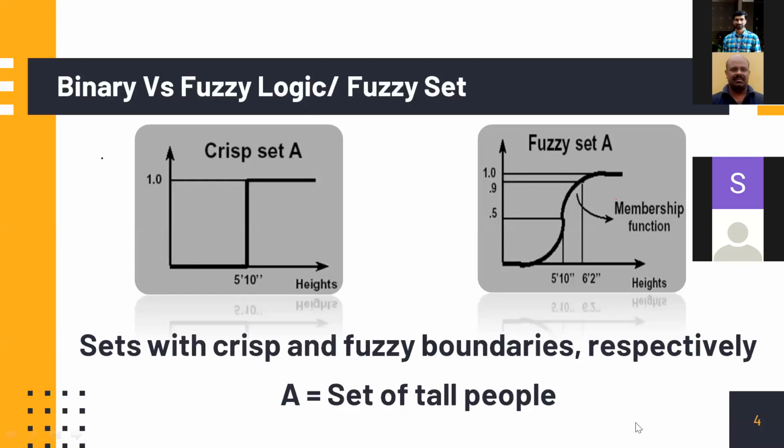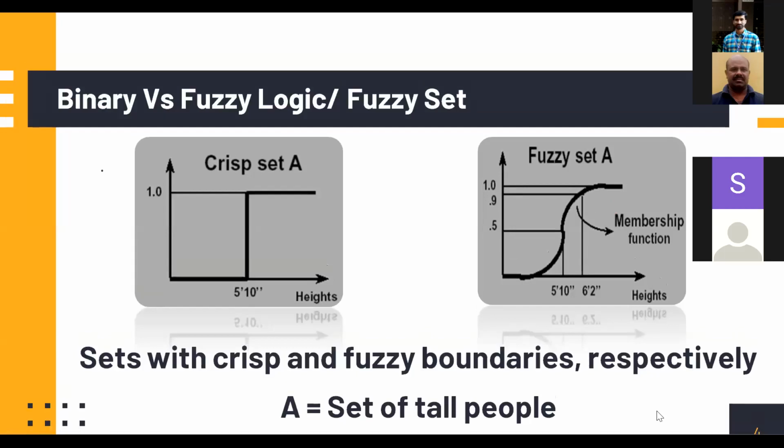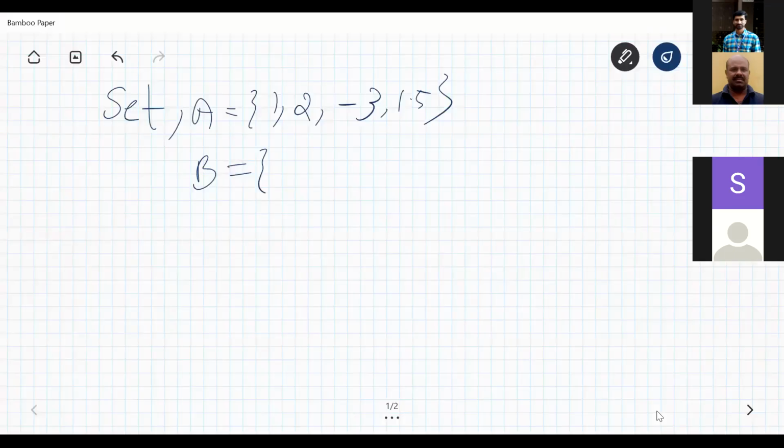Is it okay? It's not coming well. Okay, let us see, maybe net connectivity issues. Yeah, now it's fine. Okay, thank you, sir. I think it's okay. Okay, fine, thank you.